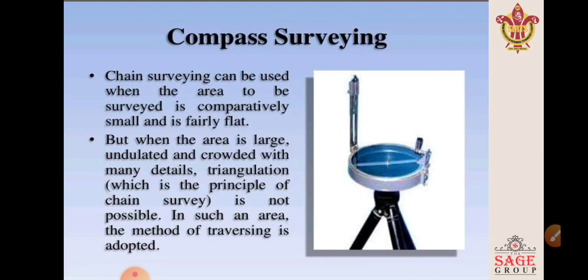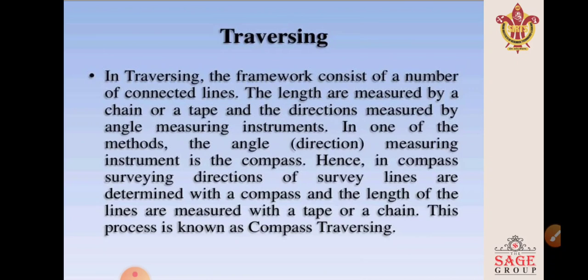Now, compass surveying. Chain surveying can be used when the area to be surveyed is comparatively small and fairly flat. But when the area is large, undulated and crowded with many details, triangulation, which is the principle of chain survey, is not possible. In such an area, the method of traversing is adopted. Now, what is traversing?